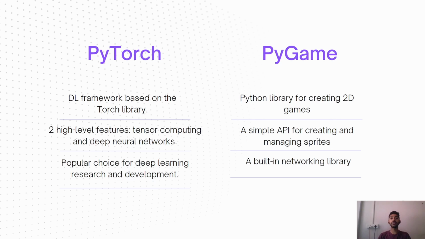In our code, we have used two libraries, that is PyTorch and Pygame. PyTorch is a deep learning framework which is based on the Torch library. It has two high-level features, that is tensor computing and deep neural networks. And PyTorch is a popular choice for deep learning developers and in research areas. Next comes Pygame. Pygame is a Python library for creating 2D games. It has a simple API for creating and managing sprites, which are the main agents in the games. And Pygame also has a built-in networking library.